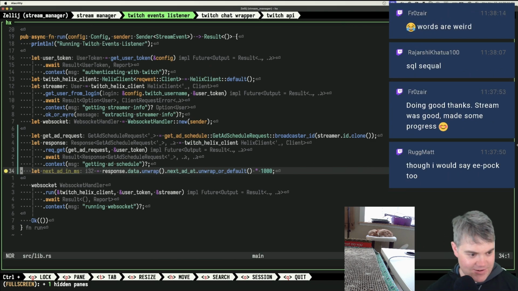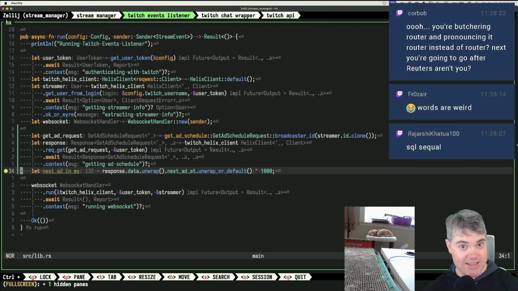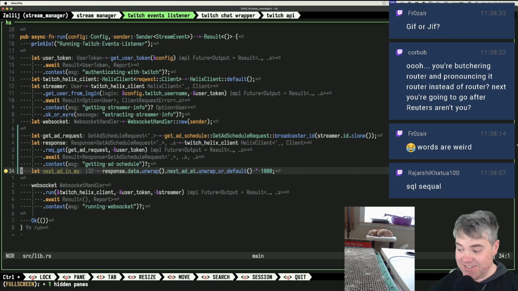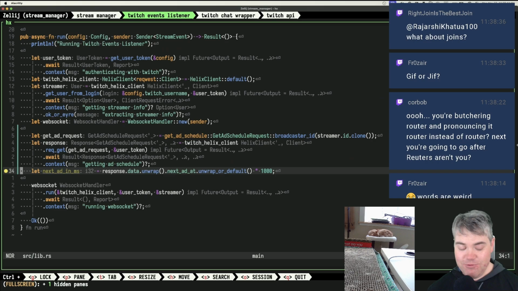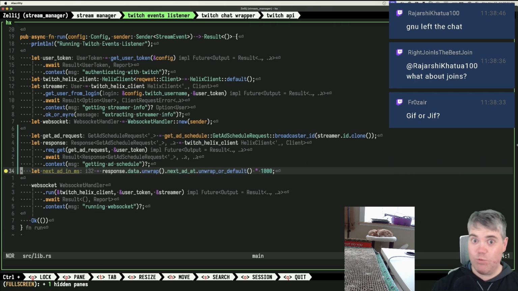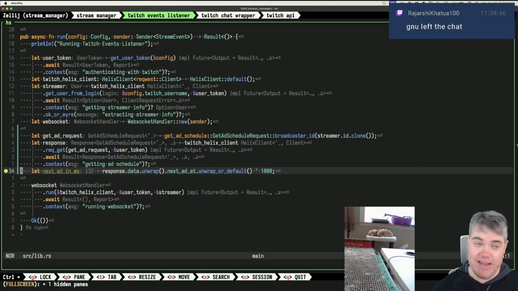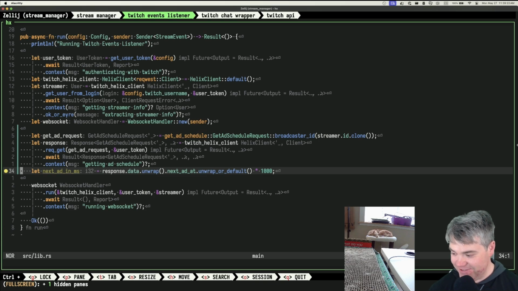Words are weird. A surprising number of people get really attached to specific words and the way that they pronounce them. Oh, you're butchering router and pronouncing it router instead of router? Next you're going to go after routers, aren't you? GIF or GIF? What really bothered me the most about the GIF or GIF debate was that the creator of GIF initially said it's pronounced one way, and everything would have been fine if they had just left it like that. But he changed his mind, and at a conference talk later said, oh, and also now we're pronouncing it this other way. And it's like, okay, no, bad creator. Just stay with whatever you create with. GNU left the chat. Yeah.